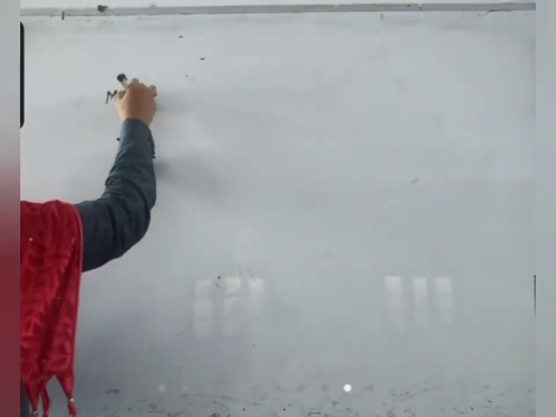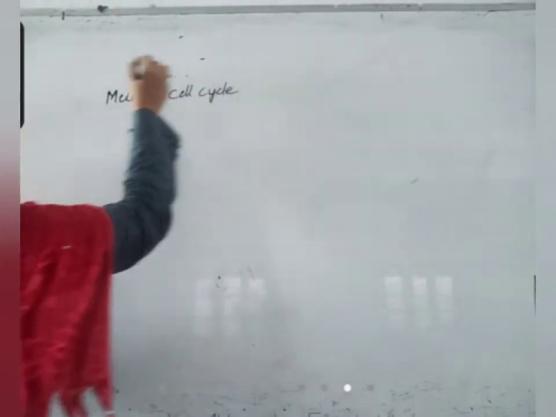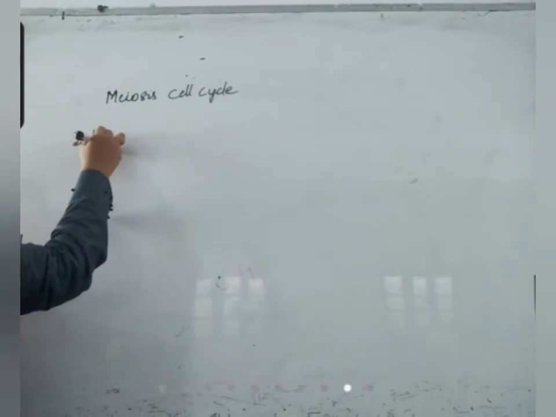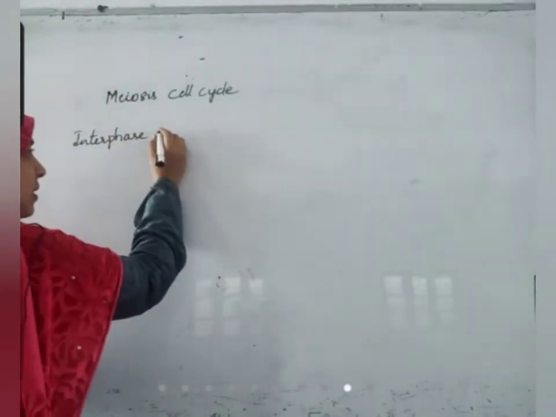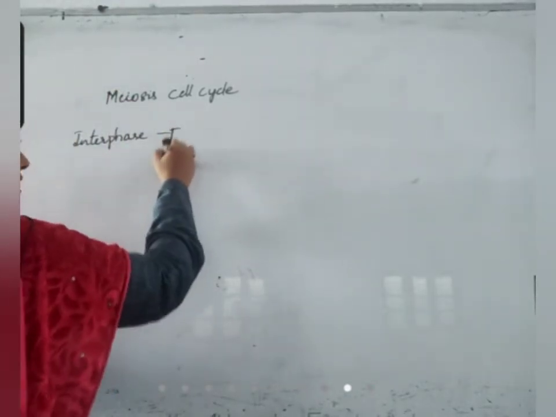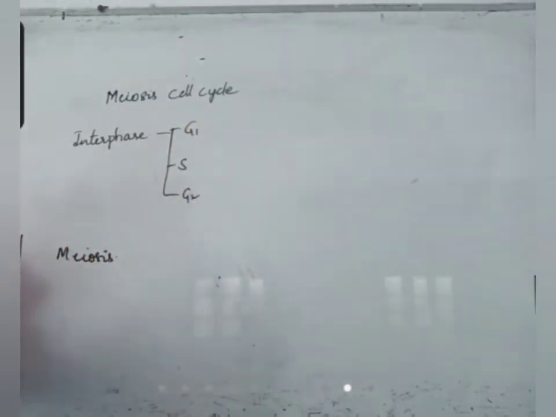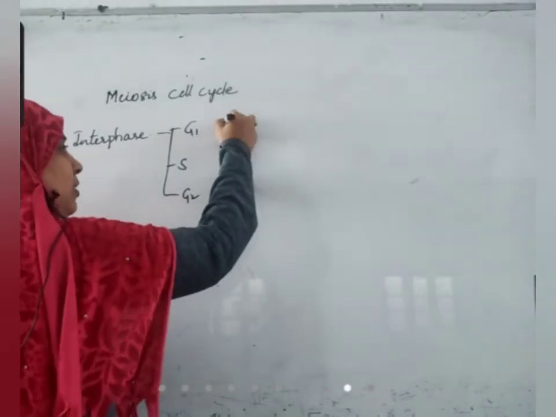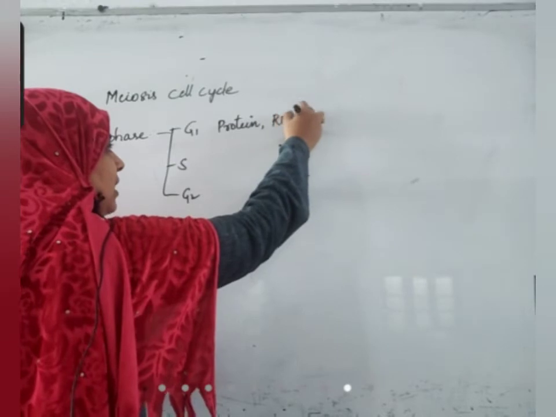Meiosis cell cycle. The cell cycle also has interphase, and it also has meiosis. Interphase has G1 phase, S phase, G2 phase. Similarly, here protein synthesis, as we have seen in mitosis, same like that.